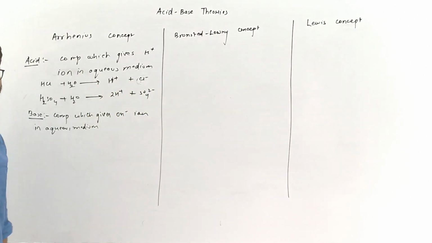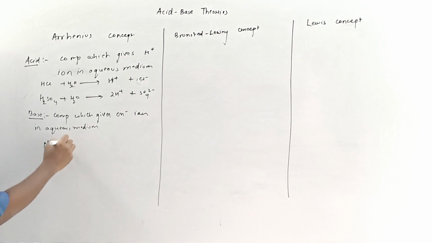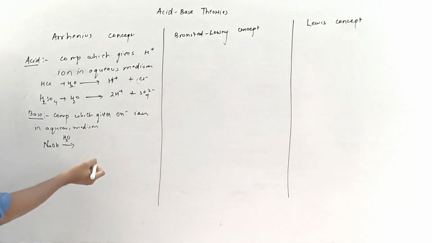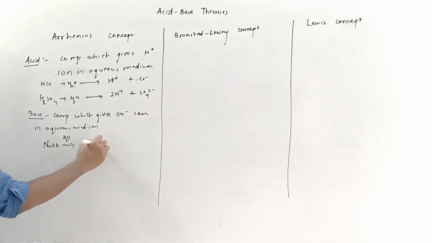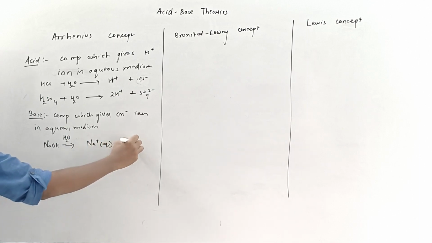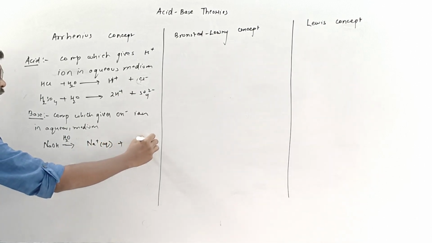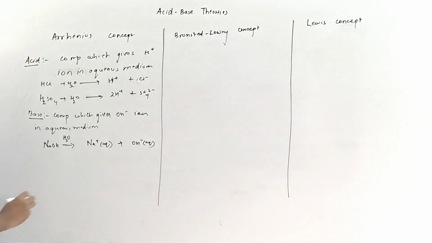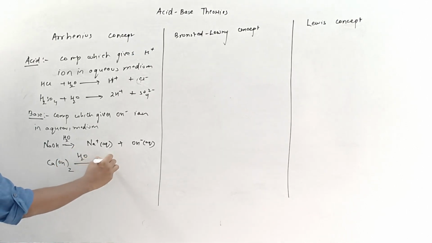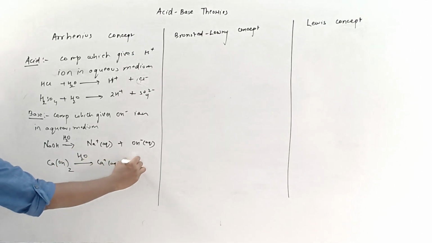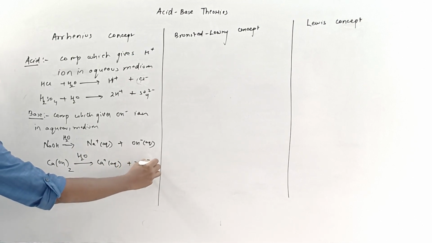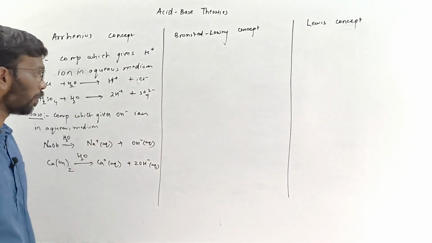In the same way, you take sodium hydroxide, NaOH, you put this into water, what you get is Na plus aqueous plus OH minus aqueous. You take calcium hydroxide and put this into water, what you get is Ca 2 plus aqueous and 2 times OH minus. Means these are the compounds which give you OH minus ion.